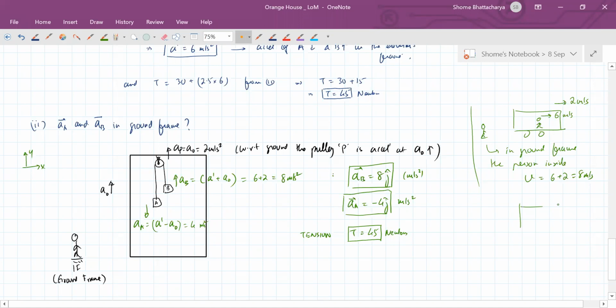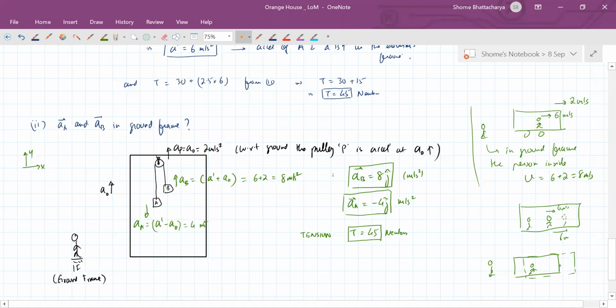So what is happening is, if you are observing from the point of view of this observer, you will see that this guy started at 6 meters per second. So after 1 second he has reached here, a displacement of 6 meters. But if you are observing from the ground frame point of view, if he started from here, then after 1 second the whole frame has also gone forward.